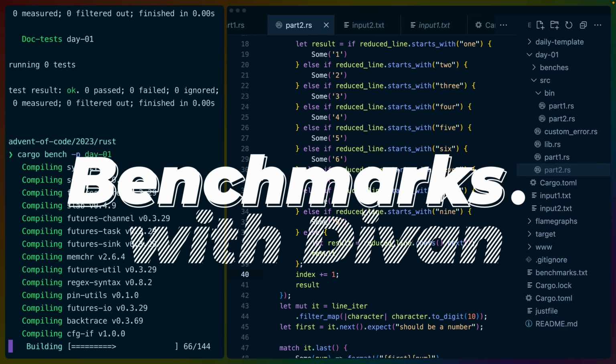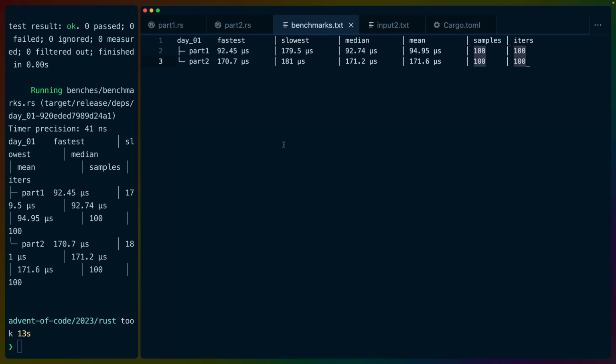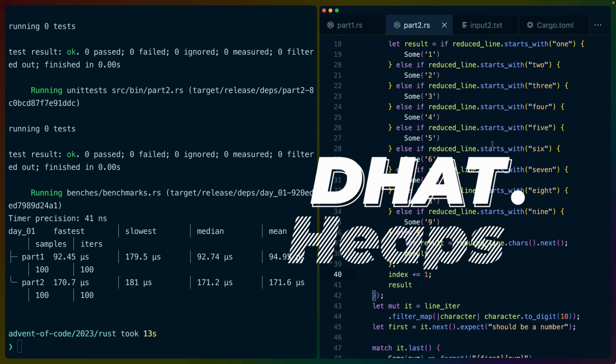Let's start off by running a cargo bench. And this output is incredibly fast, right? Because we're not really doing that much. So this is in microseconds, if I remember my characters correctly. So this is running part 1 in, let's go with median or mean, 92 microseconds and then 171 microseconds. That alone doesn't give us too much information about the speed of this program.